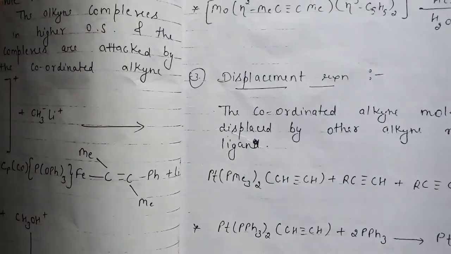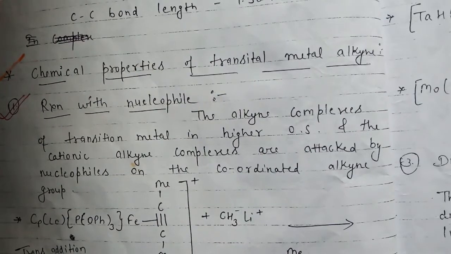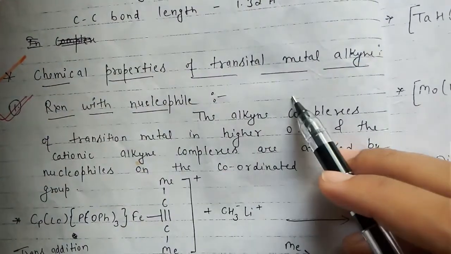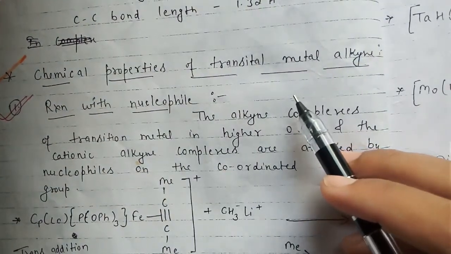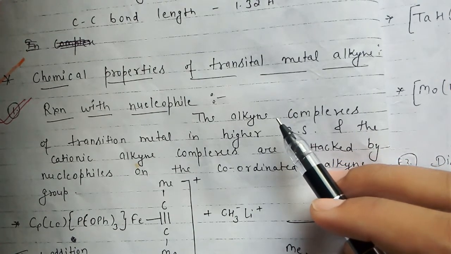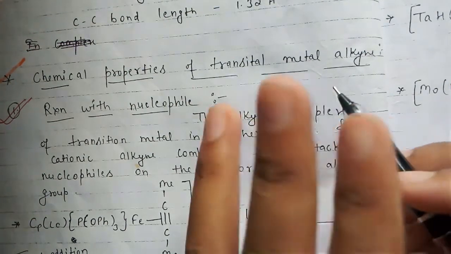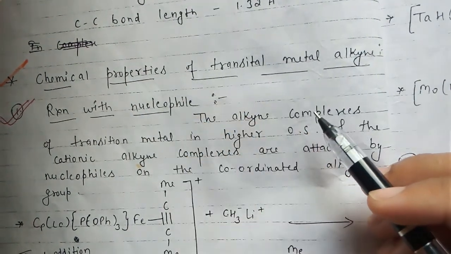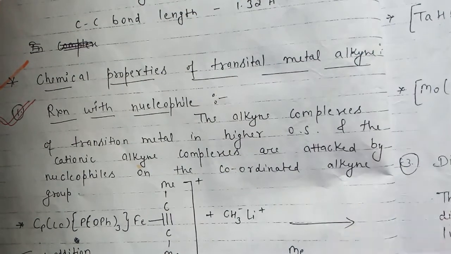After this, these were some chemical properties of transition metal alkyl complexes. These are some important properties, you can say. These are three important properties of alkyl metal complexes which you can remember for the exam.